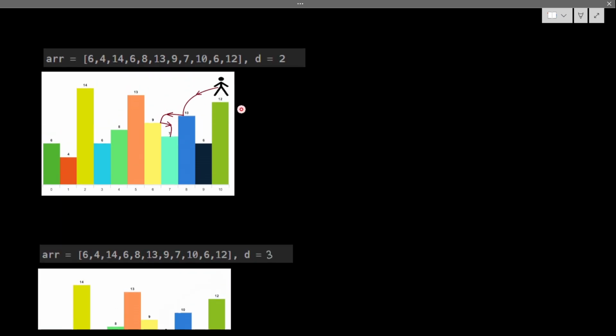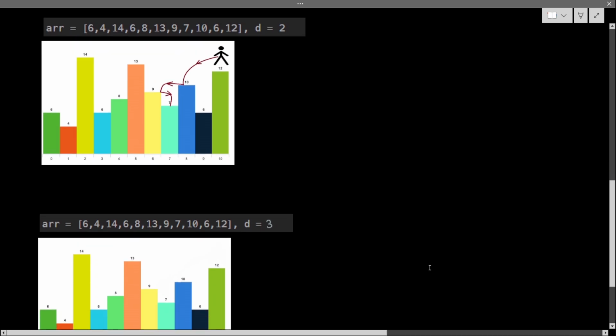We'll see, so what are the special cases here? Let's start from here. From 6, d is 2. So where can I jump? From 6 I can jump to 4, but from 4 I cannot jump anywhere. If you notice carefully, I can jump only if my current value is strictly greater than the other value, and in between there should not be any other higher value than my current value. Correct.